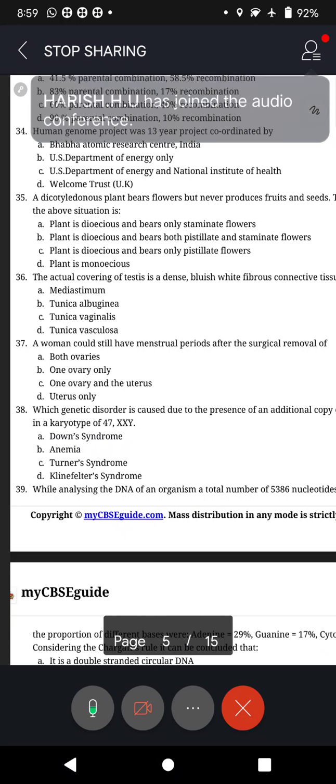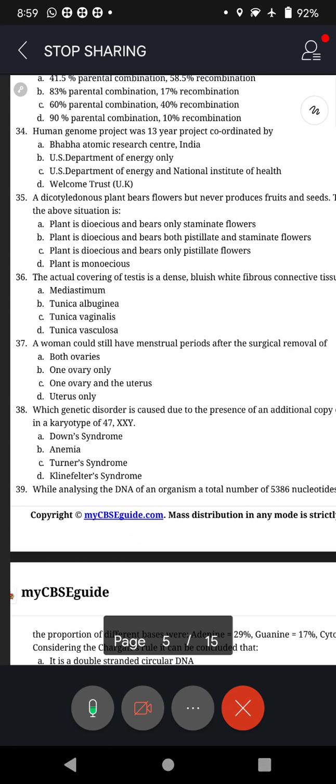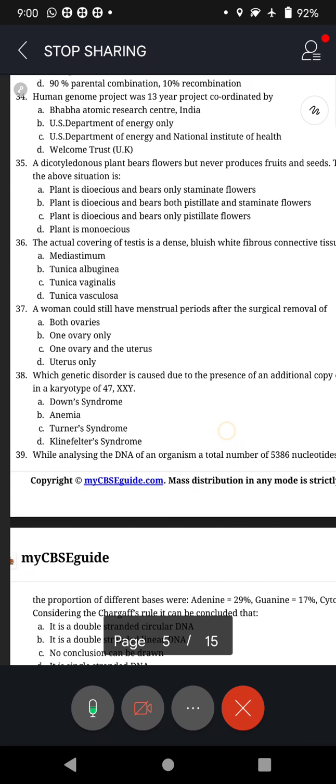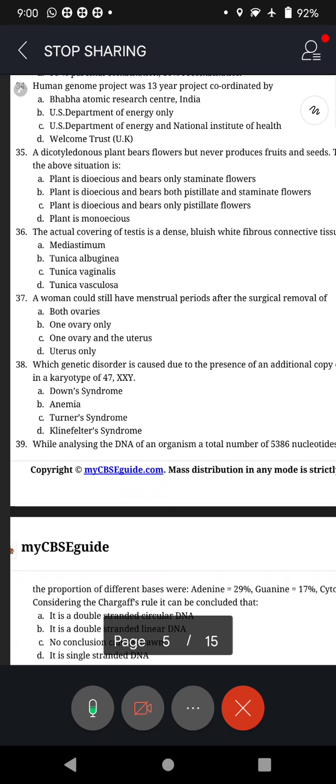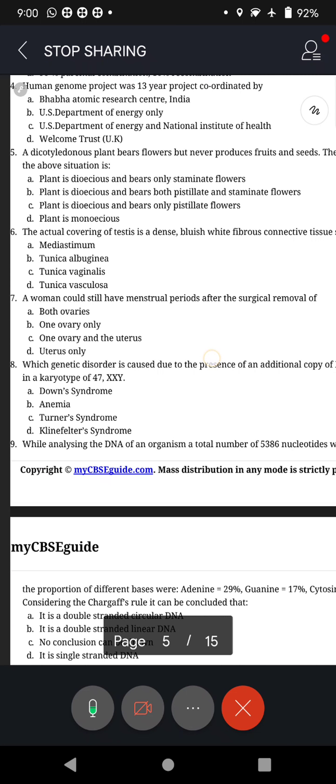Okay, right. Now we move on to question number 37. A woman could still have menstrual periods after the surgical removal of ovaries, isn't it? Both the ovaries, one ovary only, one ovary and the uterus only. What is that? One ovary only. Because that surgical procedure removes one or both ovaries, so removal of one ovary still allows the woman to continue to menstruate and to have children as long as that remaining ovary is not damaged.